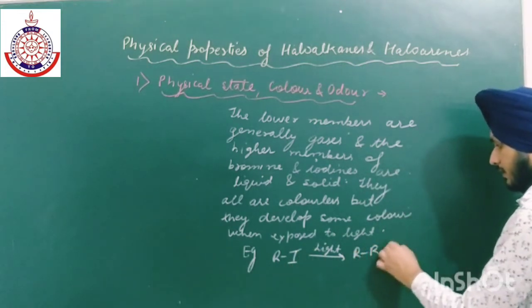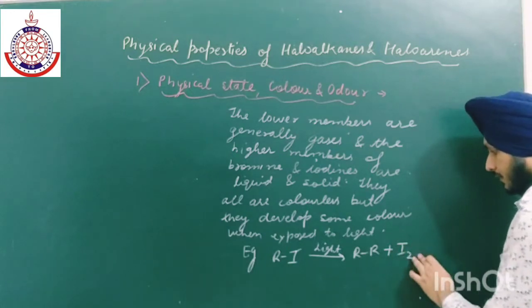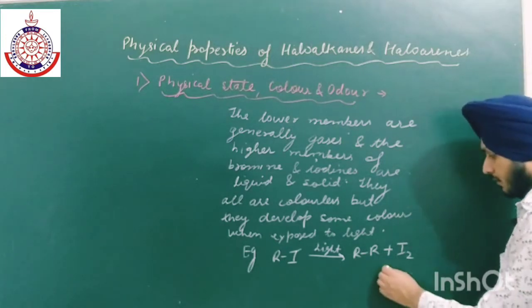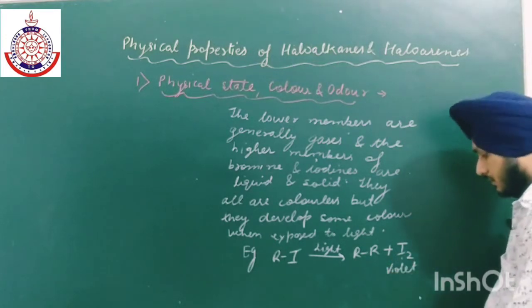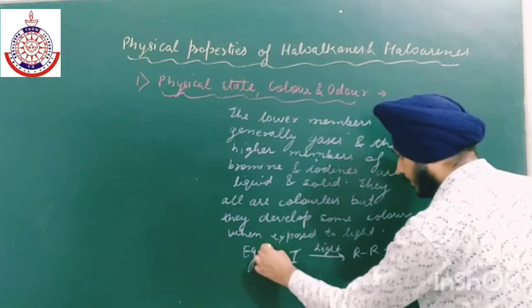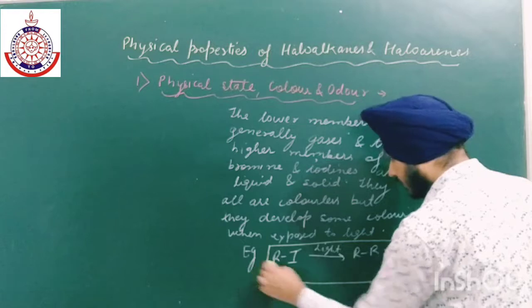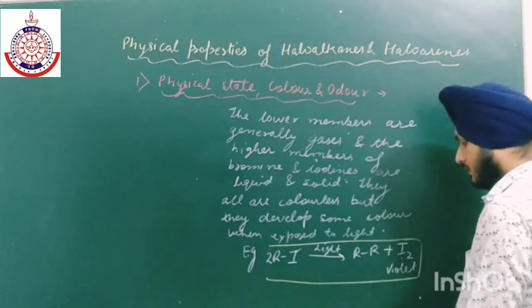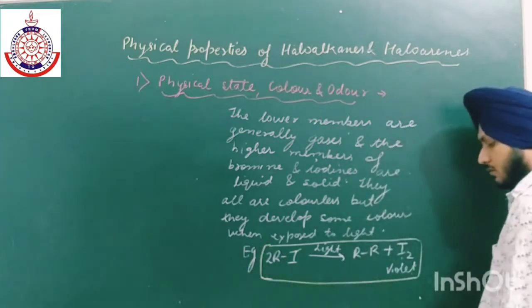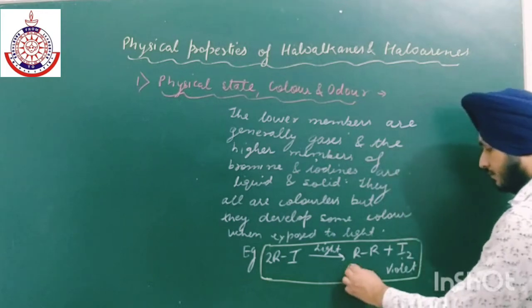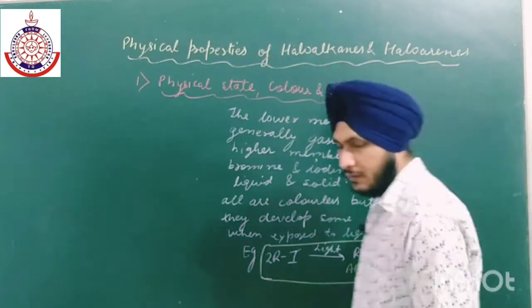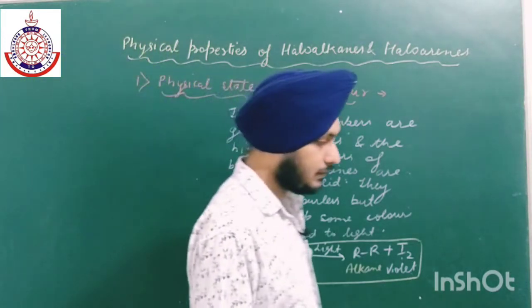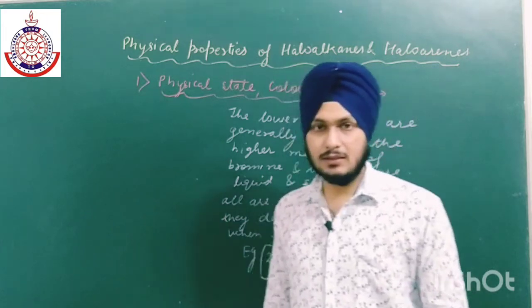So the reaction in presence of light: this I2 is of violet color. So this is the main reaction. 2 RI gives R-alkane form plus iodine, which is of violet color. So they generally acquire color when they are exposed to light,